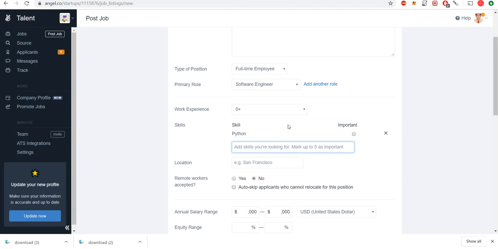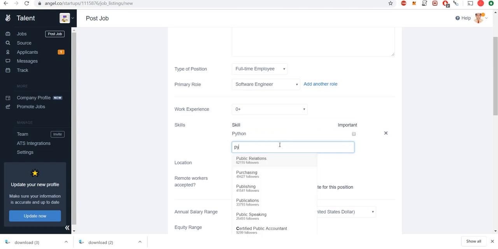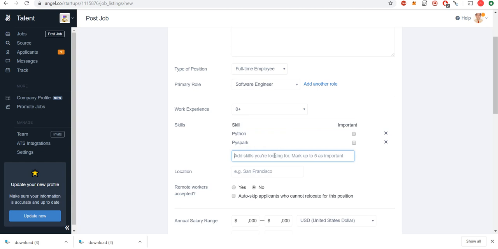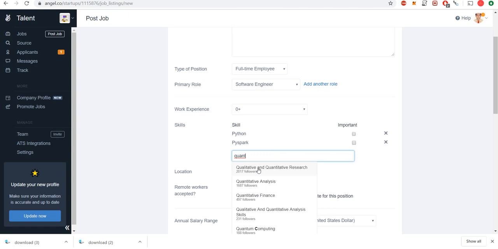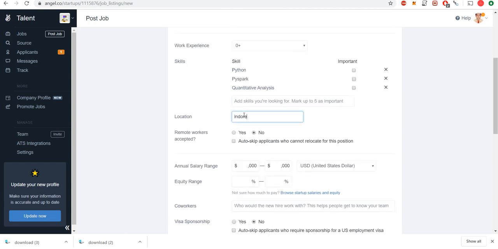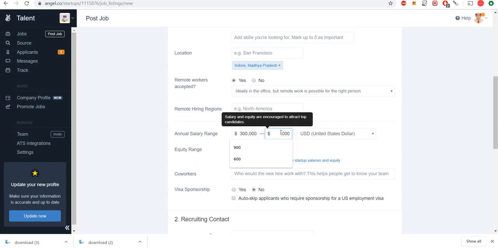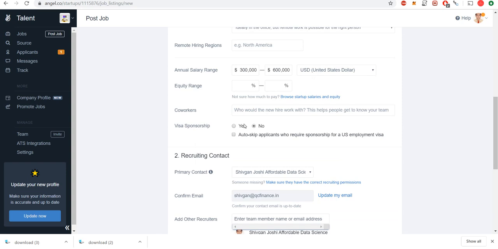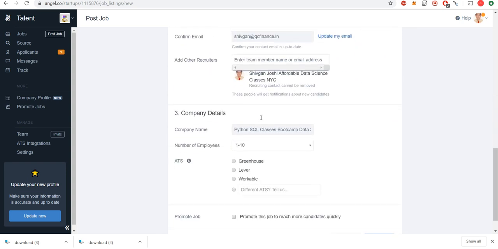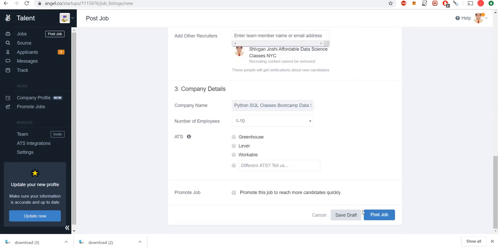We are looking for Python. We are looking for PySpark. We are looking for Quantitative analysis. Location is in the remote worker accepted, ideally at work. This would be 3 lakh to 6 lakh. Visa sponsorship, no, coworker not required. And we don't need to do this, we need to do this, and then we can post job.